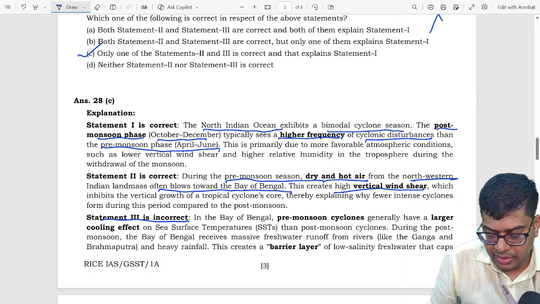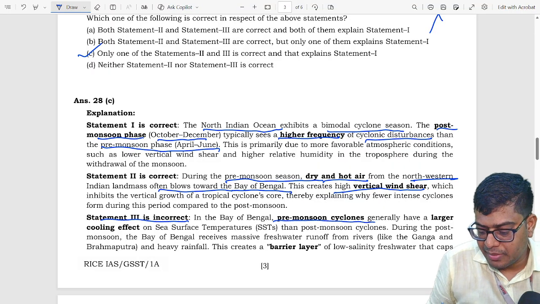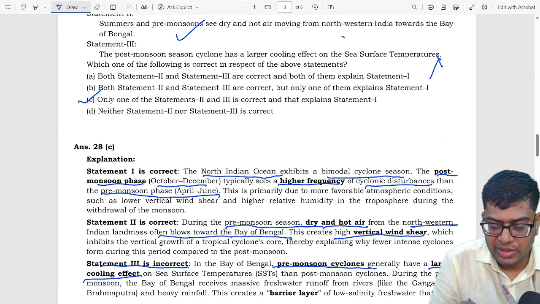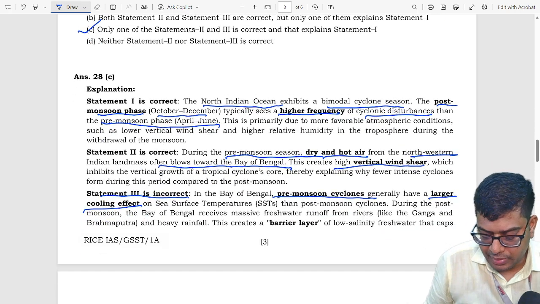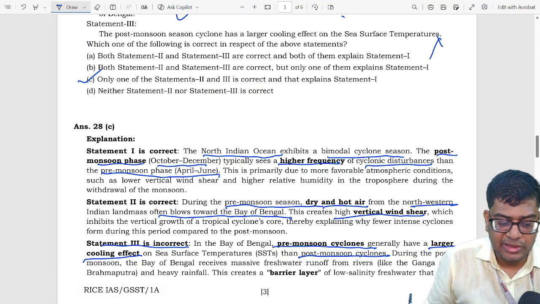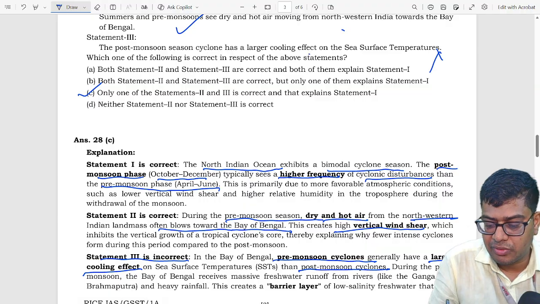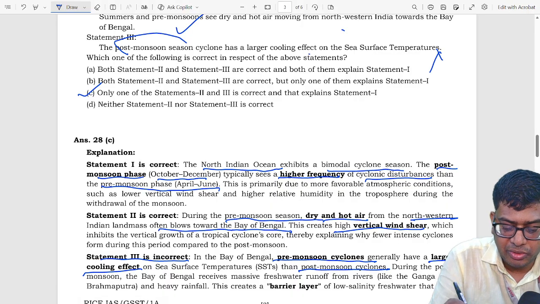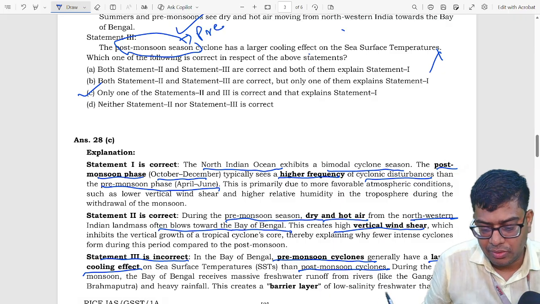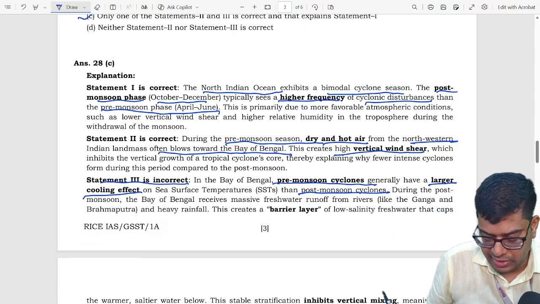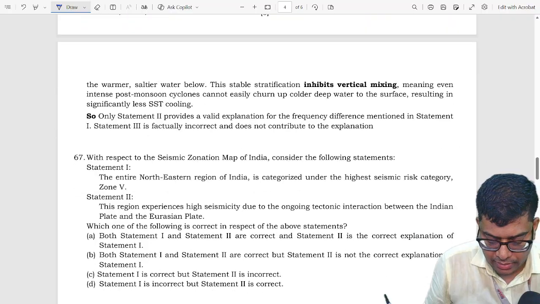Statement 3 is incorrect because in the Bay of Bengal, pre-monsoon cyclone has larger cooling effect than post-monsoon. The third statement says post-monsoon season cyclone have larger cooling effect on the sea surface. It's not post-monsoon season, it is pre-monsoon cyclone that have larger cooling effect. So third statement is incorrect. So our correct answer is C.